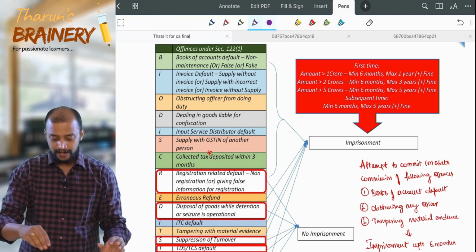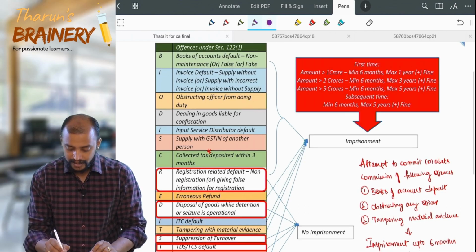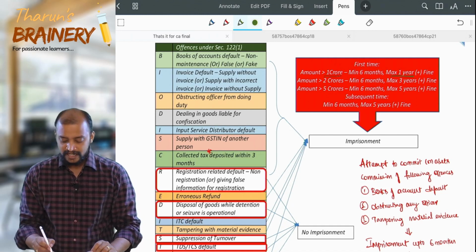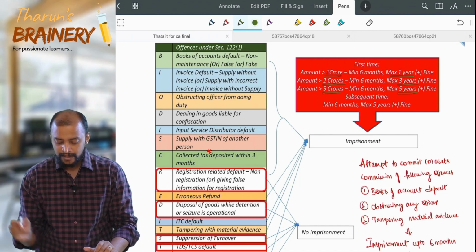You understood? Amount exceeds 1 crore, imprisonment 1 year; amount exceeds 2 crore, imprisonment 3 years; amount exceeds 5 crores, imprisonment 5 years.